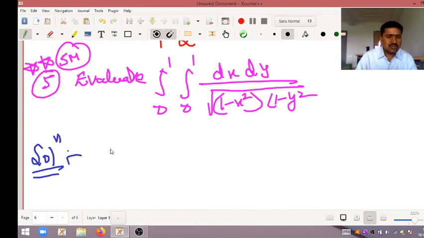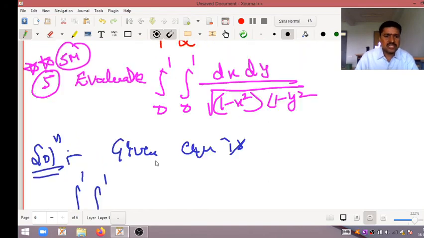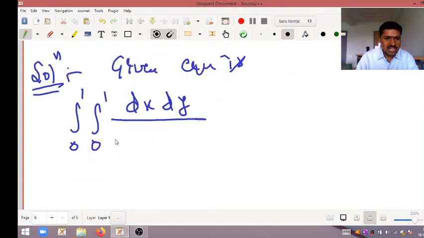See here, I am rewriting the given equation. It is integral 0 to 1, dx into dy, by this denominator I am splitting like this, square root of 1 minus x square into square root of 1 minus y square.